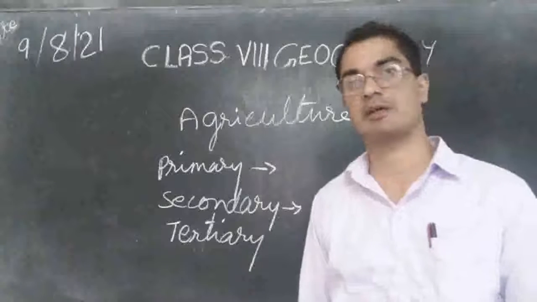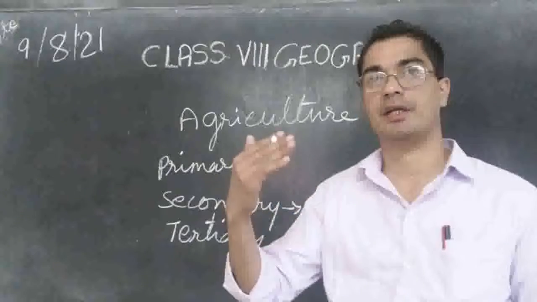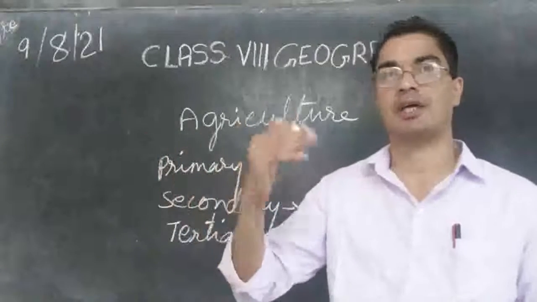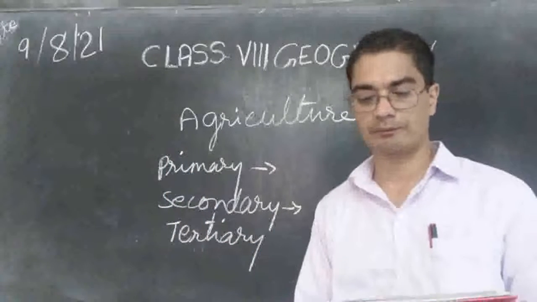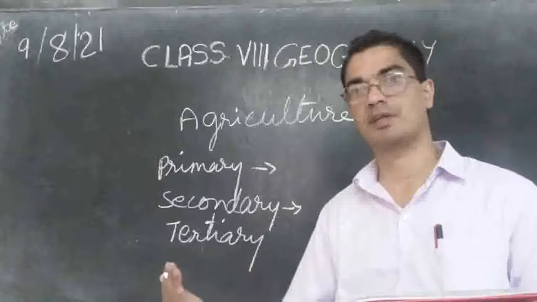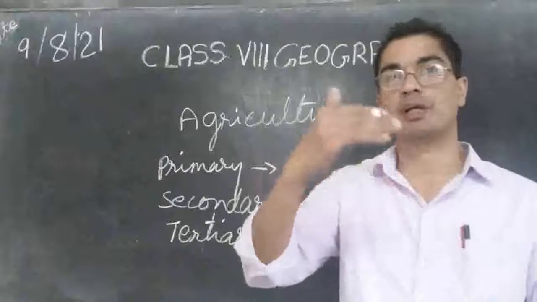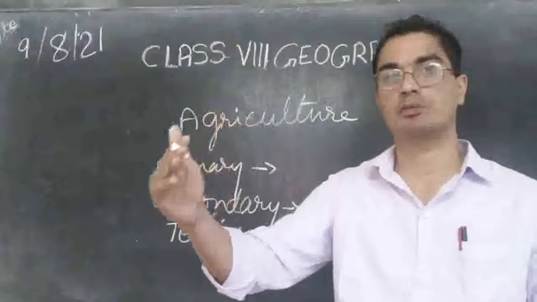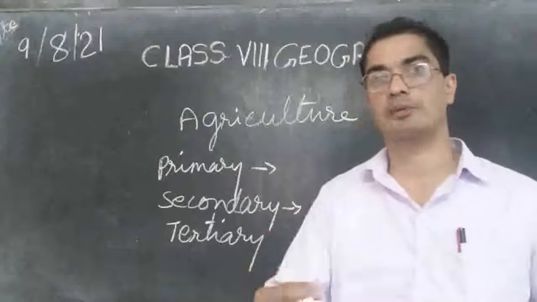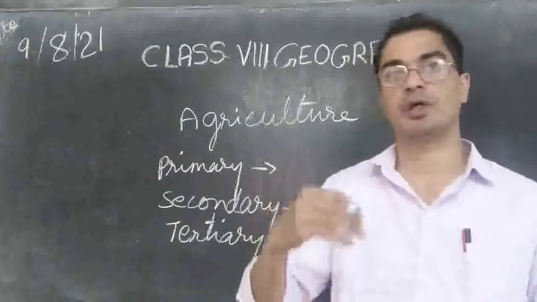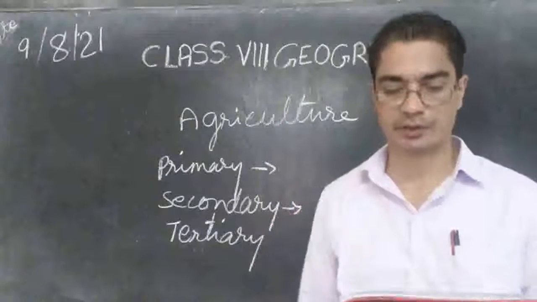So let's see some examples. Transport, carrying people from one place to another, or carrying things from one place to another, that is a transport service. Then trade, buying and selling of things. Then banking. If you go to the bank, you will see so many counters, and at every counter one person will be sitting, and they will ask what you want. Maybe you want to take out money, or maybe you want to deposit money, so they are there to help you. That is a service.